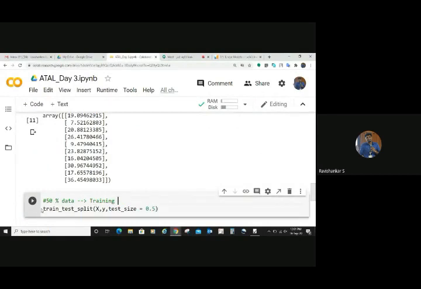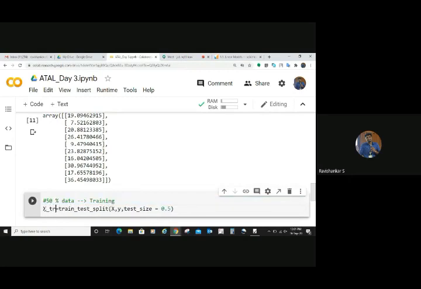And we need to assign this to some variables, right? So we need to assign variables. You should always choose variable names so that people will understand, right? This will return 4 things. This returns 4 values, right? What are going to be your 4 values?